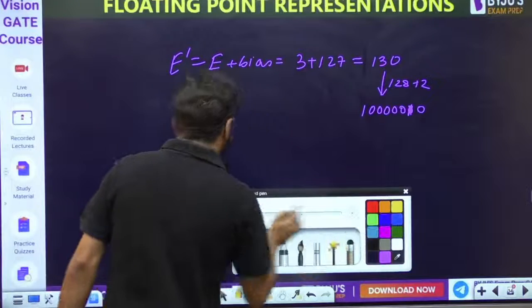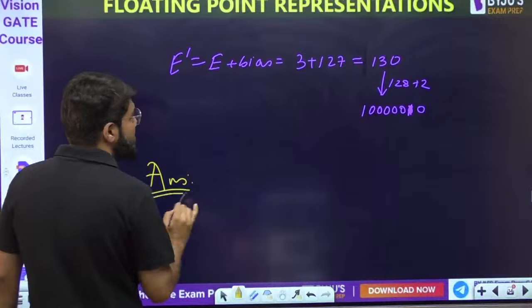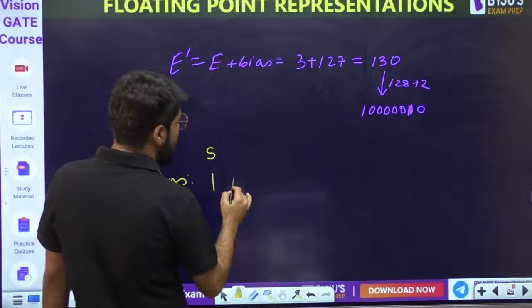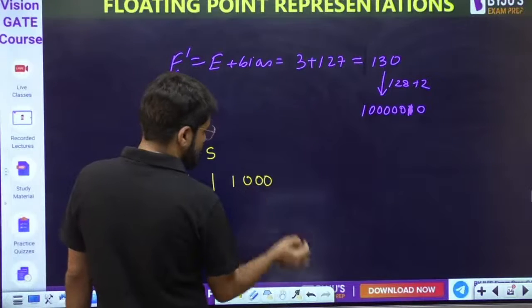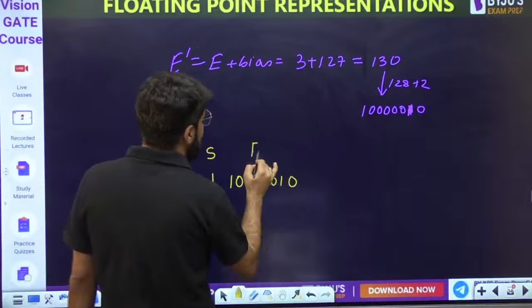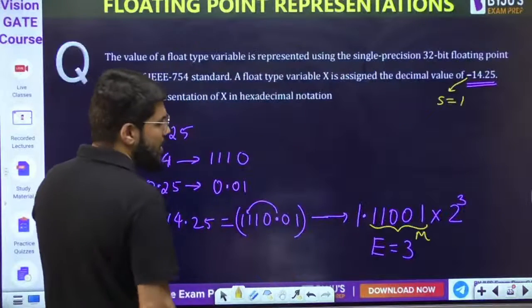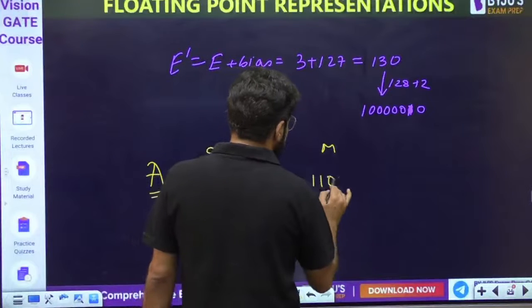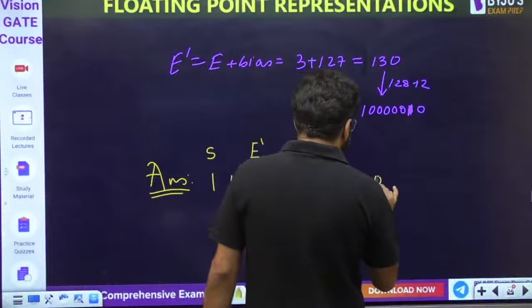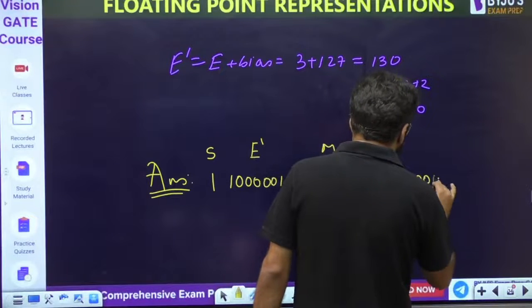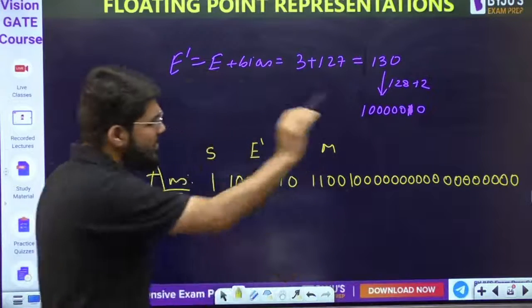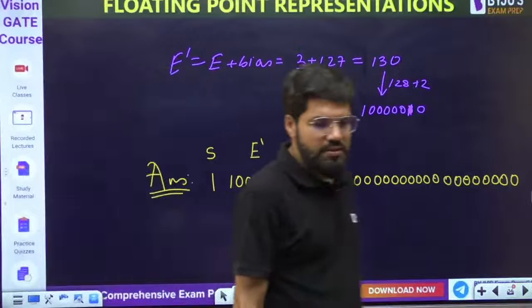So what is my answer now? Okay, I am in a direct position to write down the answer. Sign bit भी आ गया. Sign bit is 1. Then I will write down the E dash 10000010. This is my E dash. What is my mantissa part? 11001, but mantissa should be 23 bits. Okay, so 18 zeros. 11001 and 18 zeros. ठीक है, this is your answer.